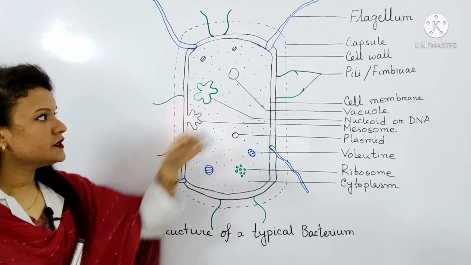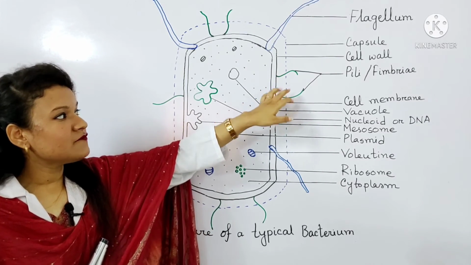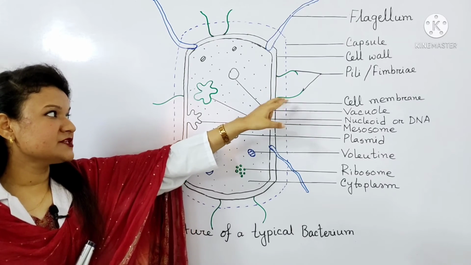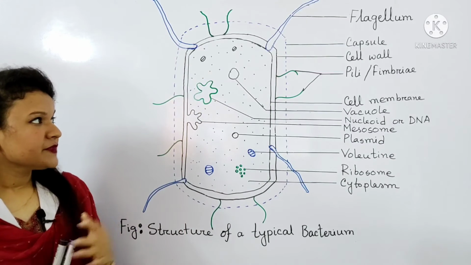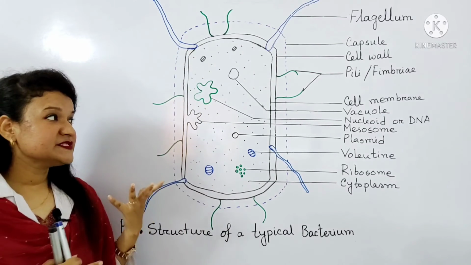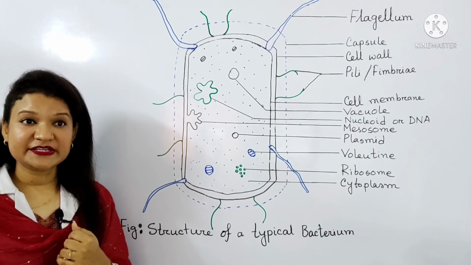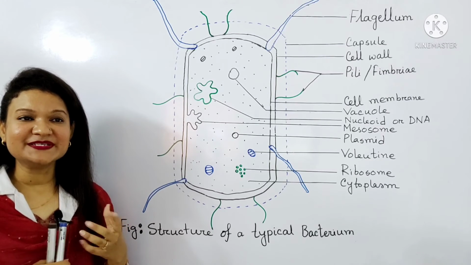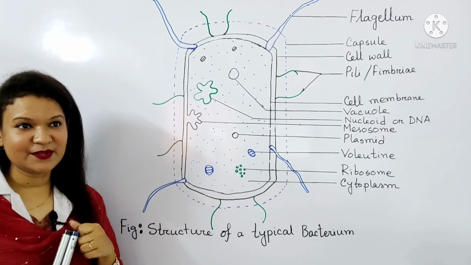I will go for pili. Here you can see this is our pili. In the plural form it is called pili, that's why I show you two pili in the figure, and its another name is actually fimbriae also. In some gram-negative bacteria there are numerous small rigid hairy structures projecting from the cell wall.